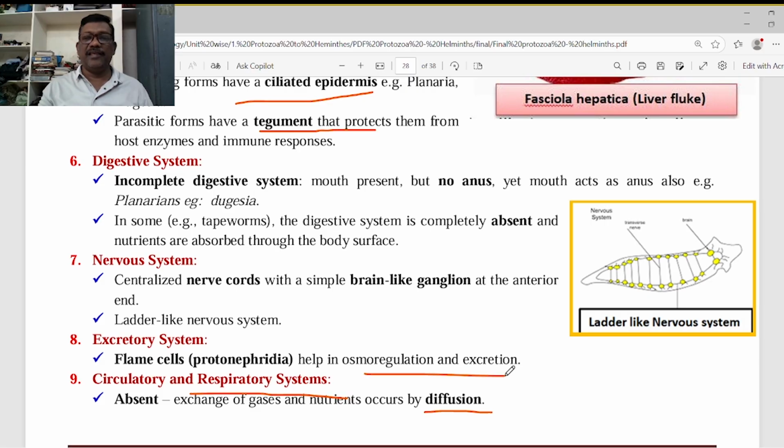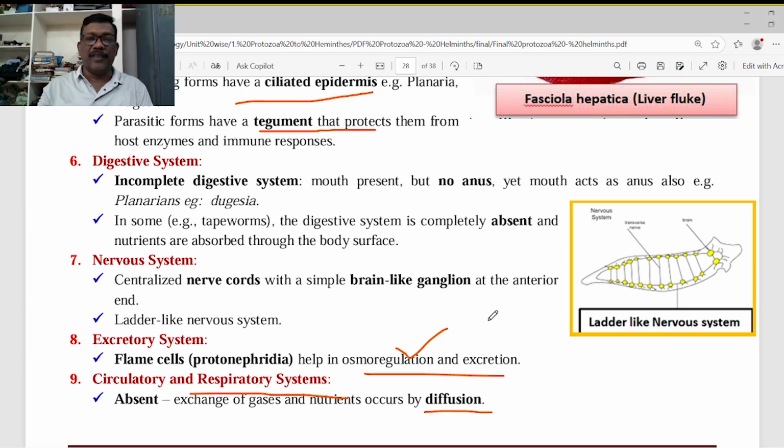Excretory system, yes, the excretory system is present in these animals to excrete the excretory product, ammonia. Ammonia is the chief excretory product that is excreted out. But before that, we have to discuss osmotic regulation. This osmotic regulation is nothing but the maintenance of salts and the ionic balance in the body.